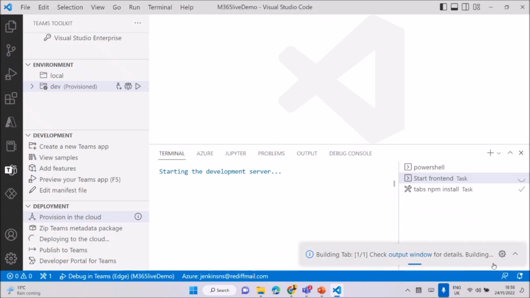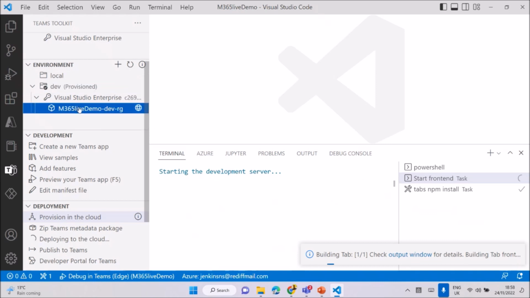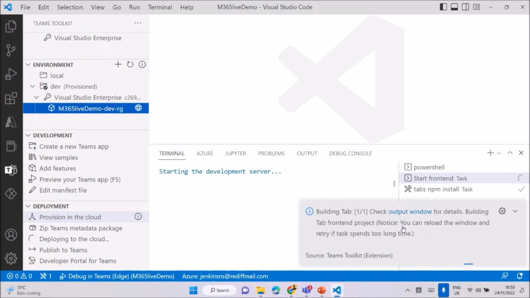Still running there. Now we see that provisioning is completed. Locally also, we have an empty resource in Visual Studio Code itself. The start front end task is running. Now it will run after this one. We'll run the application. I have very limited time.